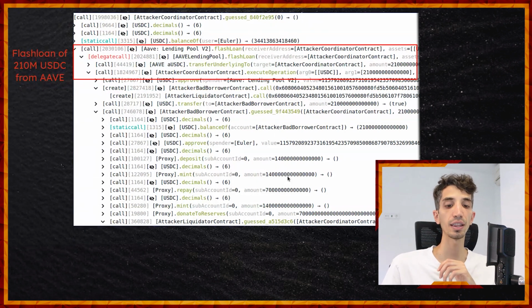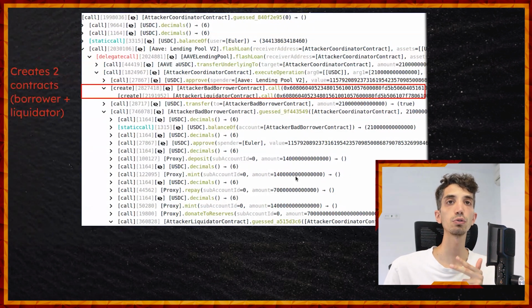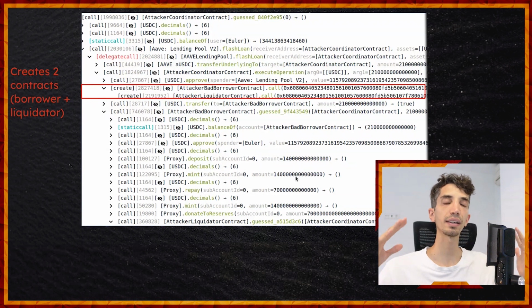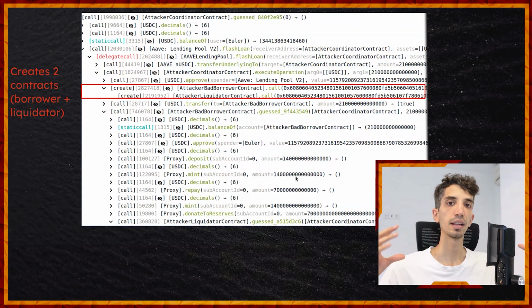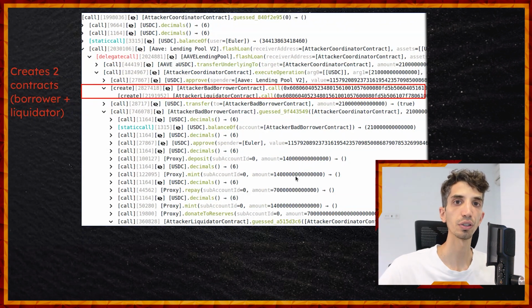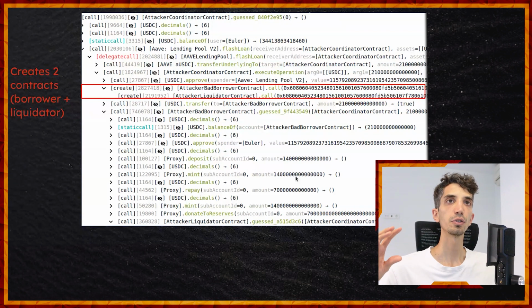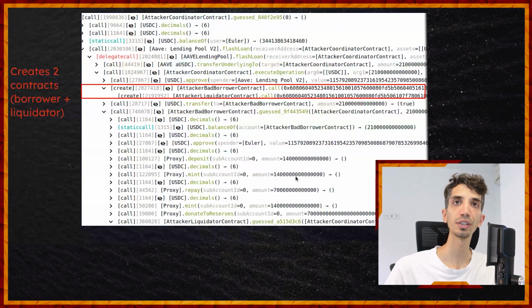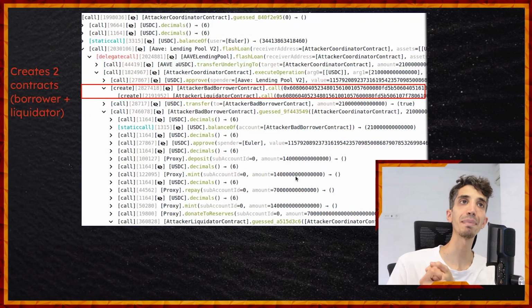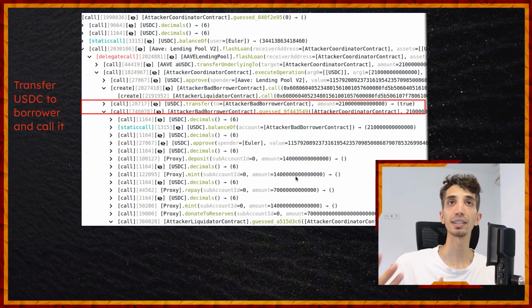It's actually using 3 contracts: the coordinator contract, and then it creates 2 additional contracts, the borrower one and the liquidator one. Remember that the attacker needs at least 2 contracts. It's also using the coordinator, but needs at least to simulate 2 actors in the system. One, a borrower that is going to create a huge position. That position will become insolvent, and then it will come with the liquidator to liquidate it and make a profit out of it. So that's why it's creating 2 contracts. We are going to see the contracts later.